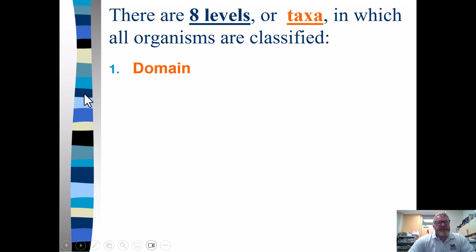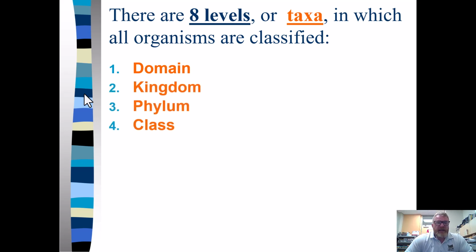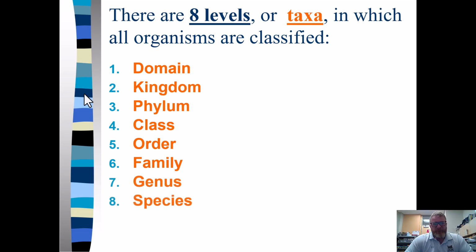All right, so the first one is domain. This is the widest and broadest. So they go from most broad to most specific at the bottom: kingdom, phylum, class, order, family, genus, species. Okay? So domain being the broadest, there's only three categories. Then we get into kingdoms like Plantae, Animalia, things like that, then phylum, class, order, all the way down to the last two here, which are what we name them with, the genus and the species.